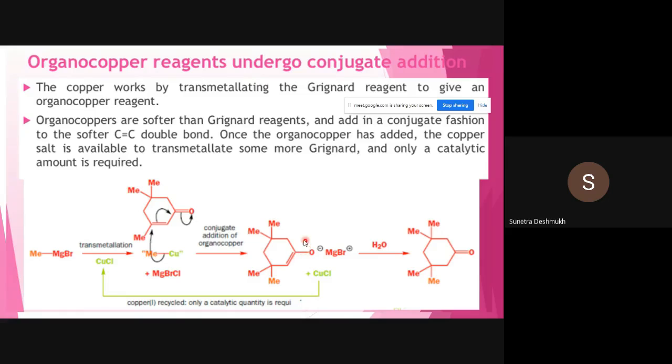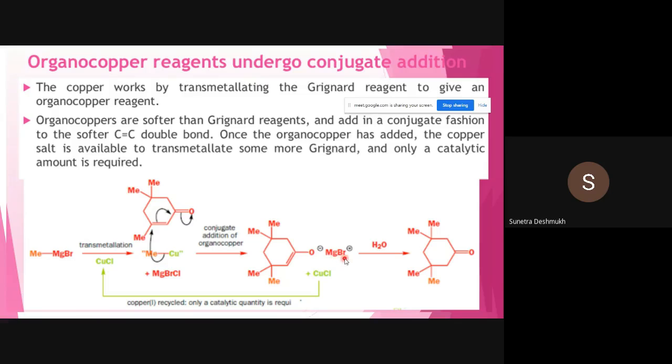And see why I told that this is not a reduction reaction, this is a conjugate addition reaction, because once the methyl group is shifted onto the carbon carbon double bond, the carbon carbon shifting happens in between this carbonyl carbon and carbon. So here you can see the oxygen of the carbonyl group is also involved in this addition reaction.